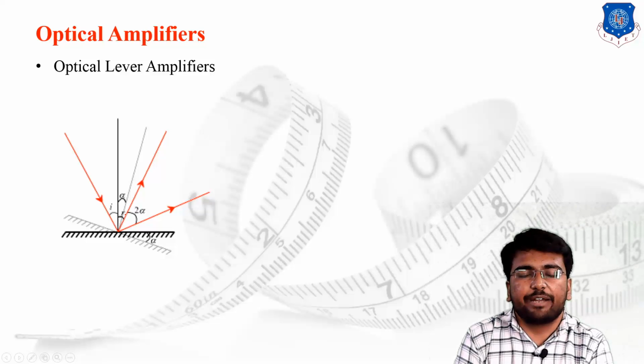So guys, over here we are winding up our lecture. What we have discussed today: we started with the basic concept of intermittent modifying devices. Then we discussed the mechanical amplifier, in which we discussed the levers and gears, and then we discussed the optical lever amplifiers.